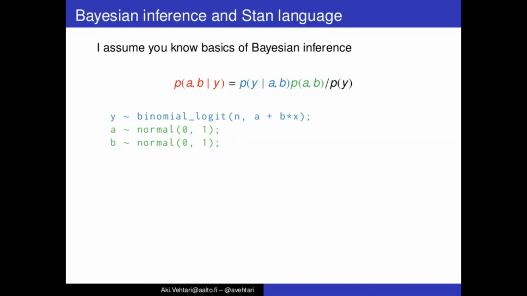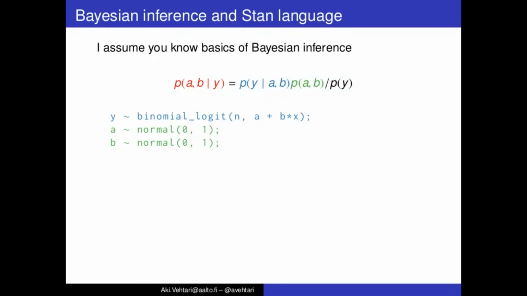We can write this then in Stan language using notation which is quite similar to what is often used for writing probabilistic models, so that we have this tilde notation. We say that y is binomially distributed given n, and then these parameters a and b and data x, but also then there's the logit transformation.